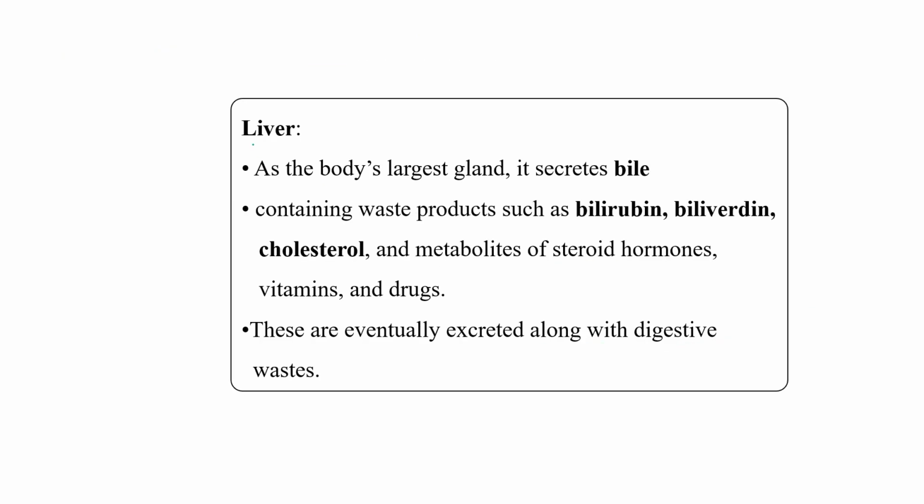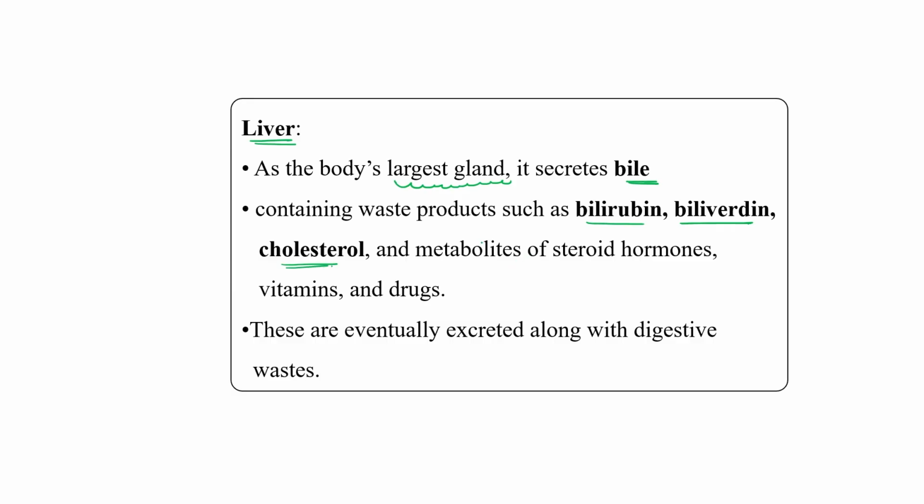Similarly, the liver is also involved. The liver is our body's largest gland, and it is mainly involved in the secretion of bile juice. This bile juice contains certain salts such as bilirubin and biliverdin, and cholesterol.